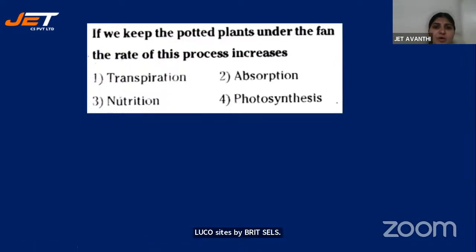Next, if we keep the potted plants under the fan, the rate of this process will be increased. If we keep a potted plant under the fan, then which process will be increased? Transpiration, absorption, nutrition, and photosynthesis. Which process will be increased?